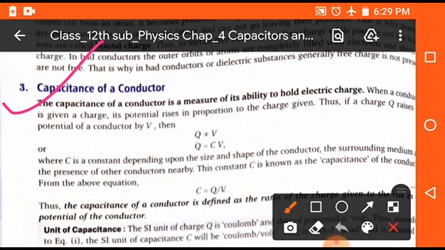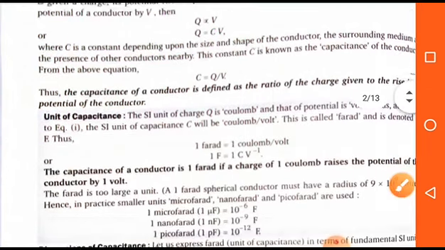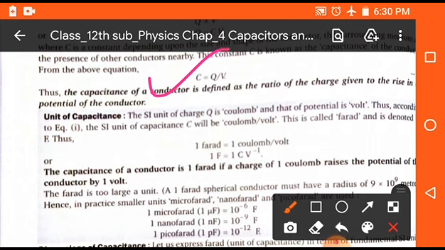Now students, we will discuss capacitance of a conductor. As we know, when we provide charge to any conductor, its potential rises. It means the charge applied to the conductor is directly proportional to the potential. So we can write Q is equal to CV, where C is a constant known as the capacitance. So by this formula we can find the value of C, which is C is equal to Q upon V. By the above formula, we can define the capacitance.